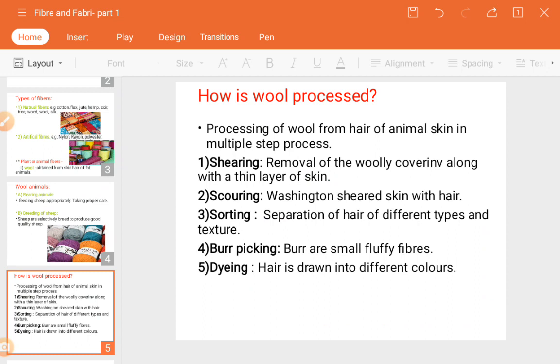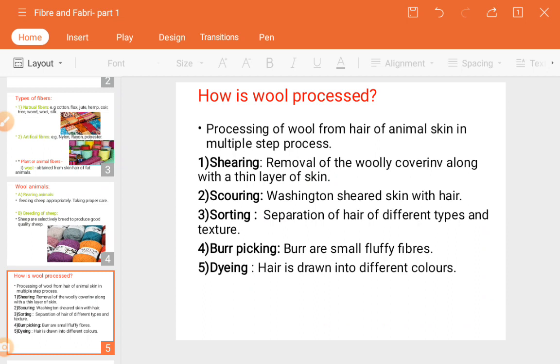Why do they use fat animals? Because fat animals have a number of layers on them. If we remove one of its layers, it doesn't harm them. That's why shearing means removal of the skin hair layer, okay.